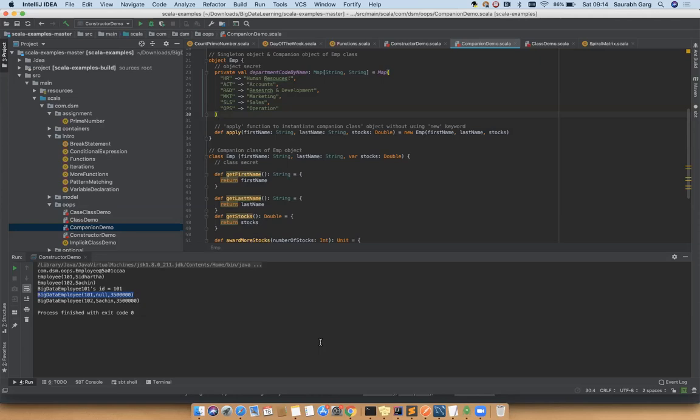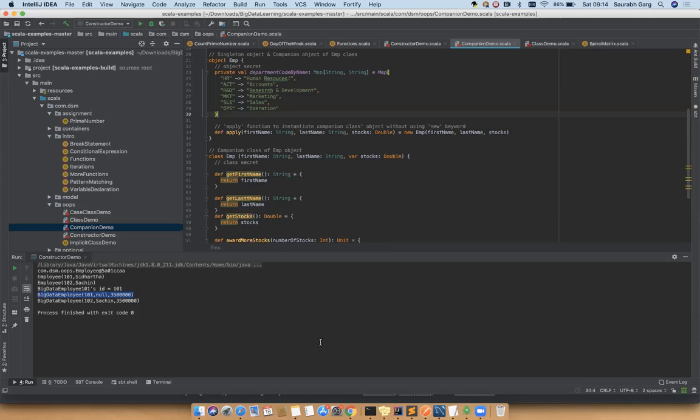And people from a Java background, you can just compare it. A class can have class members and static members. Static members are static for the entire class. Okay, it's only accessible through the class name, not through the object name. So for that we have this concept called class concept and object concept. Object is for the static members.